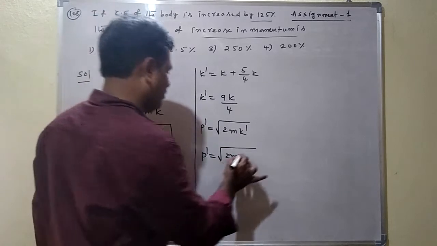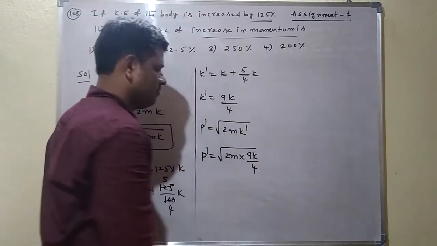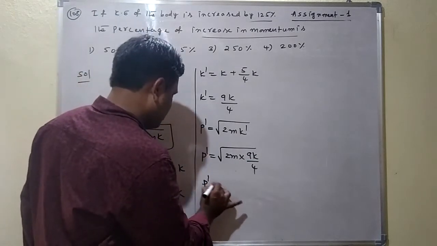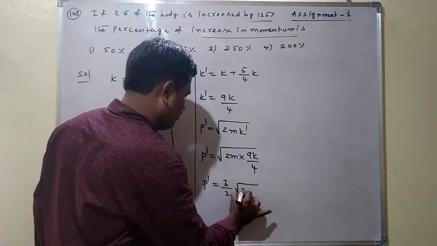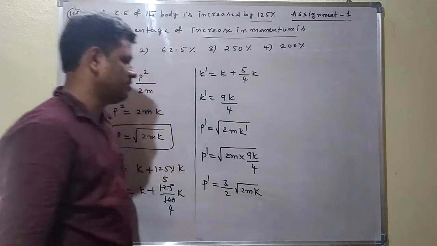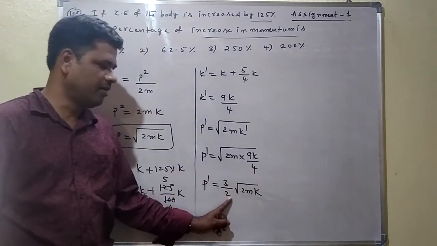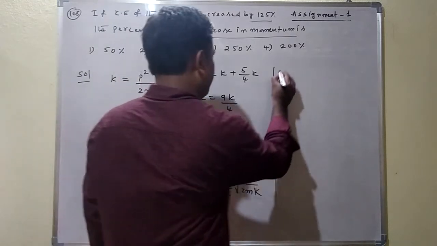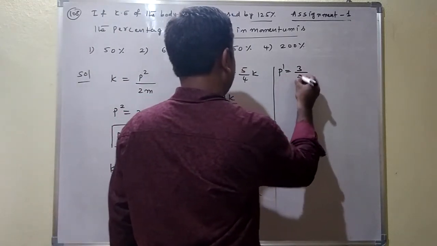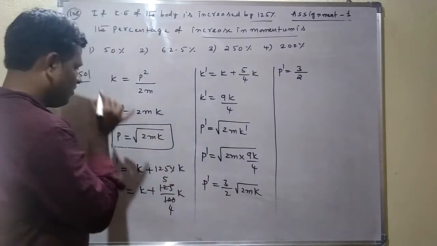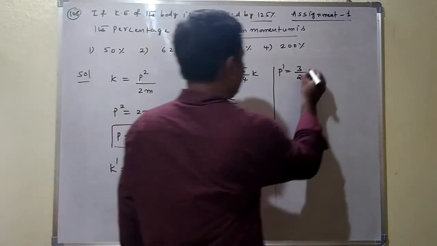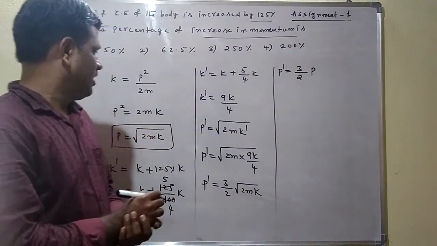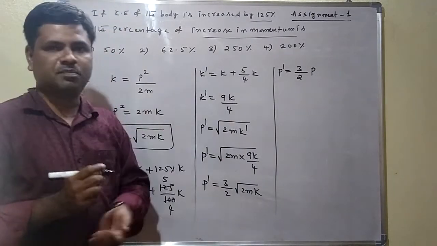K dash is equal to, we know, 9K by 4. You can write like this: under root of 9 by 4 into 2mK. 9 by 4 under root is 3 by 2. Remaining under root of 2mK. From this, P dash is equal to 3 by 2 under root of 2mK, which is equal to, we know, P. So P dash is equal to 3 by 2 P. Here initial momentum is P, final momentum is P dash.